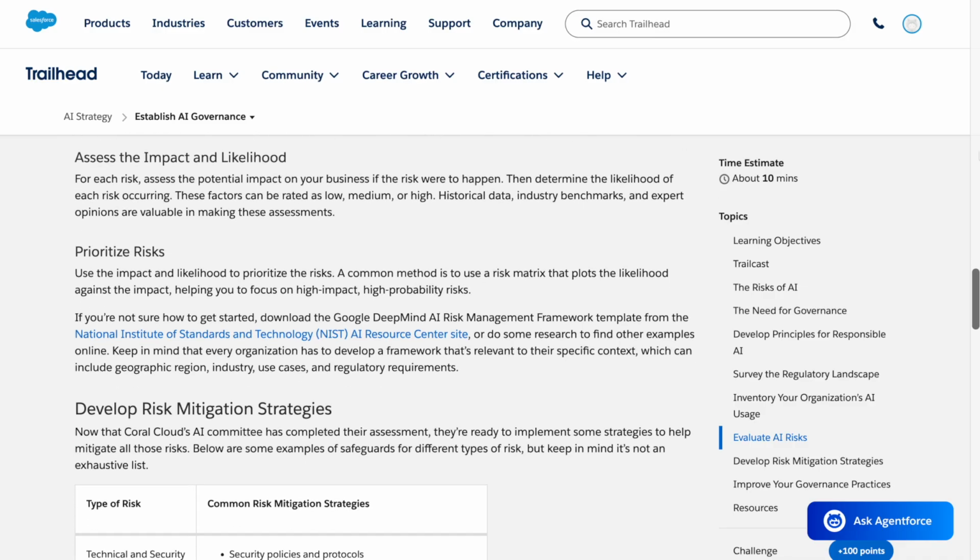Assess the impact and likelihood. For each risk, assess the potential impact on your business if the risk were to happen. Then determine the likelihood of each risk occurring. These factors can be rated as low, medium, or high. Historical data, industry benchmarks, and expert opinions are valuable in making these assessments.